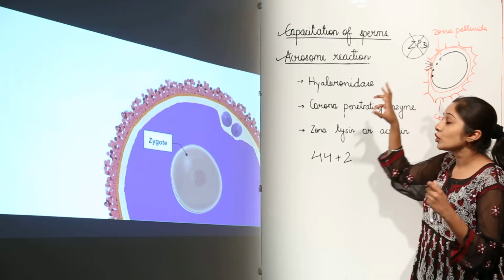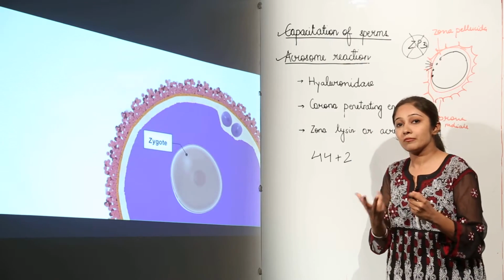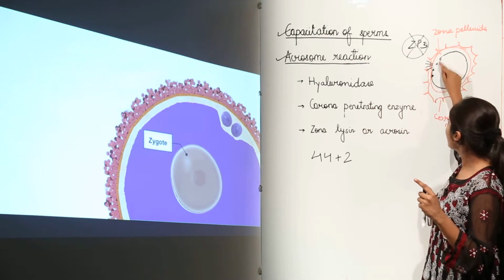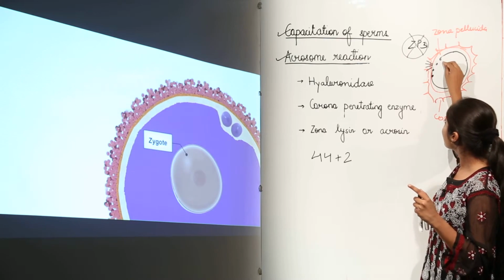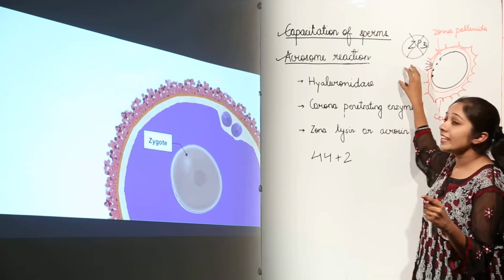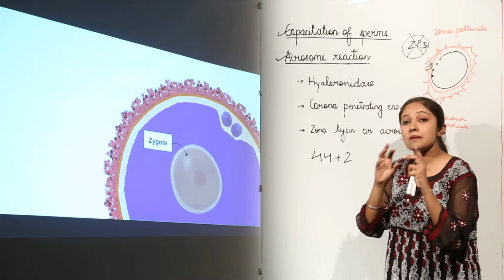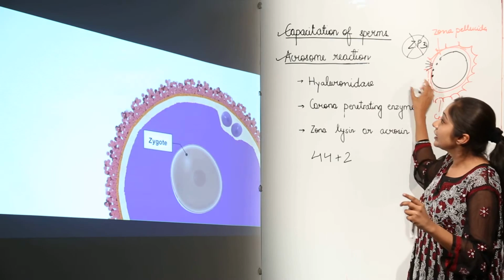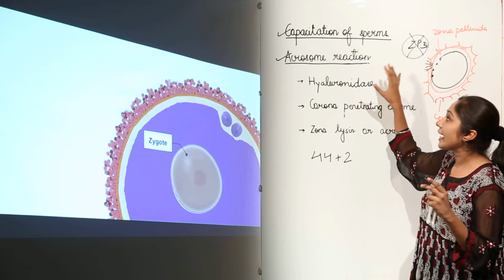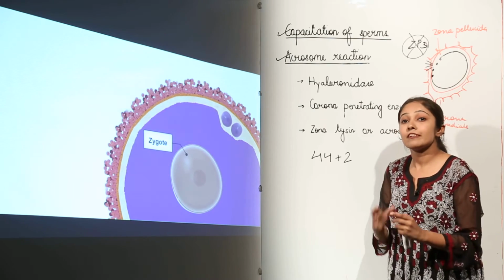There can be a slow way and a fast way to block polyspermy. In the slow way, we have studied the depolarization of the membrane by calcium. In the fast method, the membrane depolarization makes the membranes impermeable to the sperms. So this is how capacitation of sperms and the acrosome reaction actually facilitate fertilization.